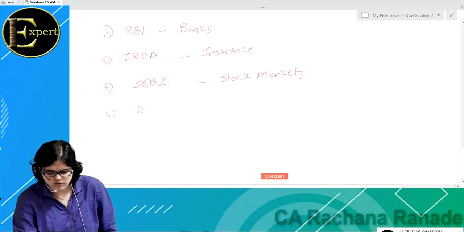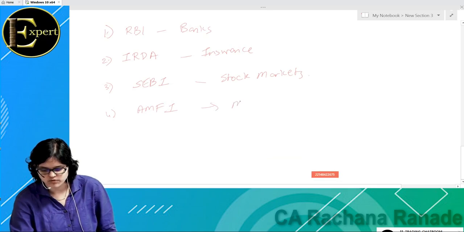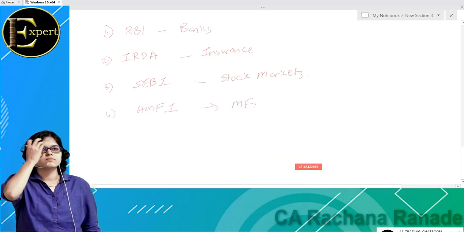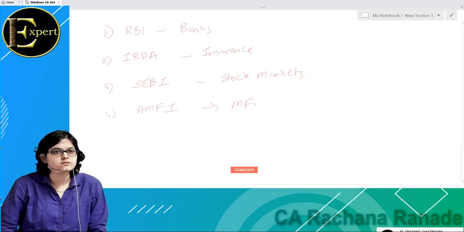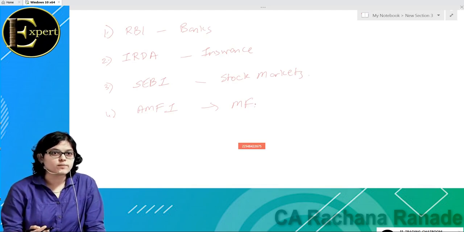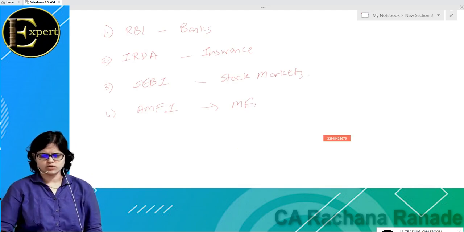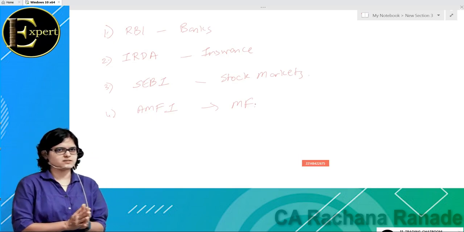SEBI is for, अच्छा, SEBI क्या करेगा stock markets के लिए? Is that what you are asking? Okay, it's a good question. What does SEBI exactly do? Regulate मतलब क्या करता है? Okay, so let us take this example. Assume that I have opened my Demat account with some broker. Now that broker cheats me. Broker buys and sells shares on my behalf without taking my permission.